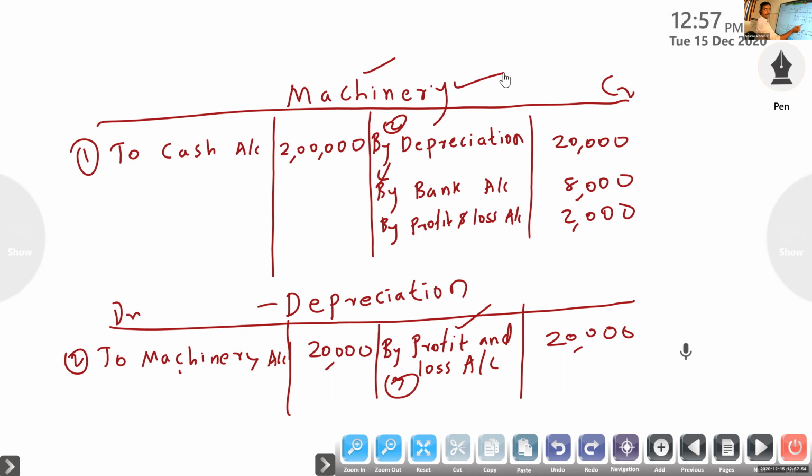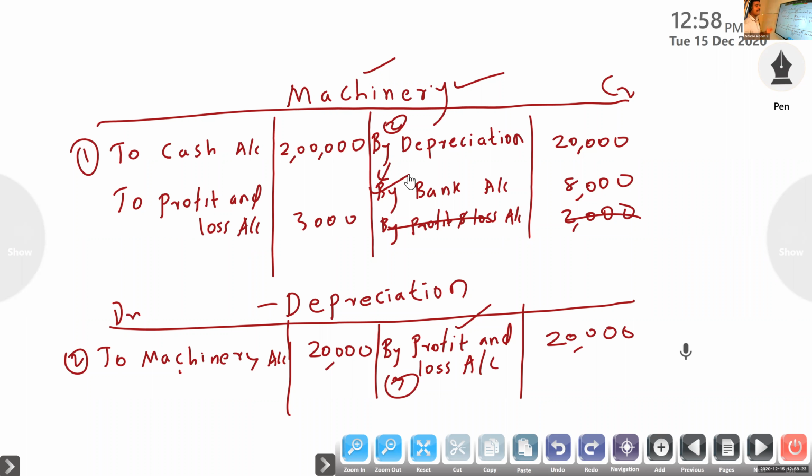So machinery credit, asset value decreases. That's why in the machinery account it will come on the credit side. Suppose if it is at a profit, it will come to profit and loss account. Whatever the amount, the profit that you have to write. Clear?